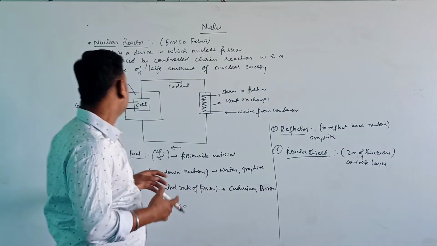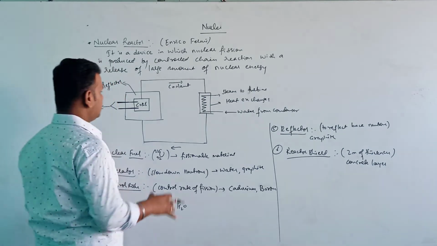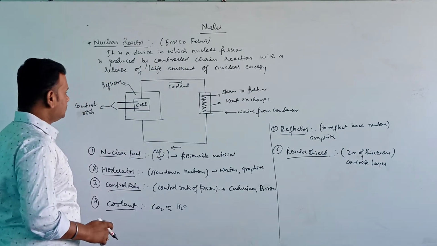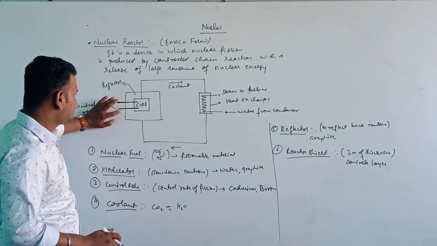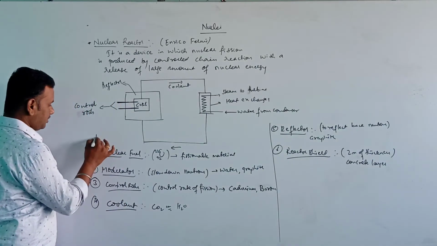Now, this is the nuclear reactor diagram. It consists of some important main parts, and these are the main parts here.